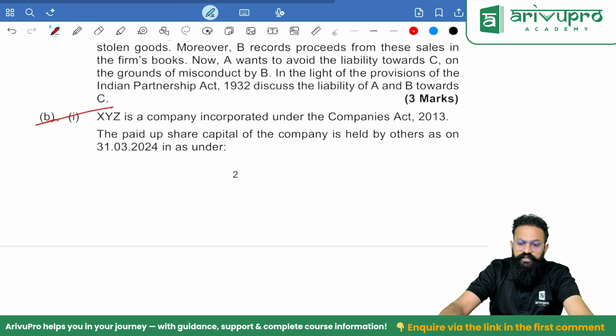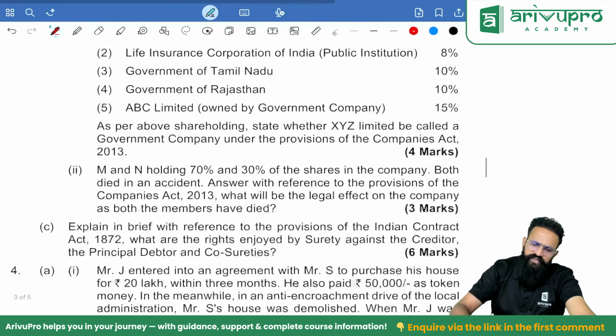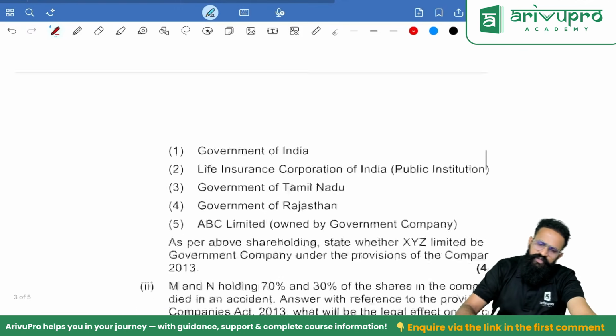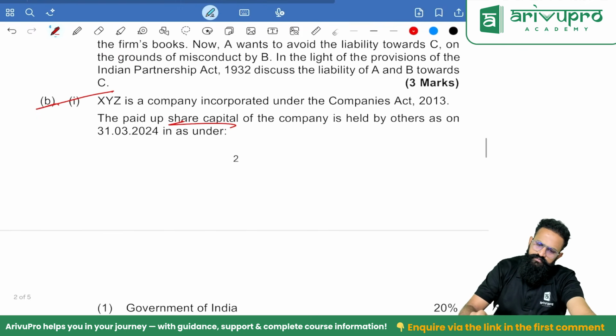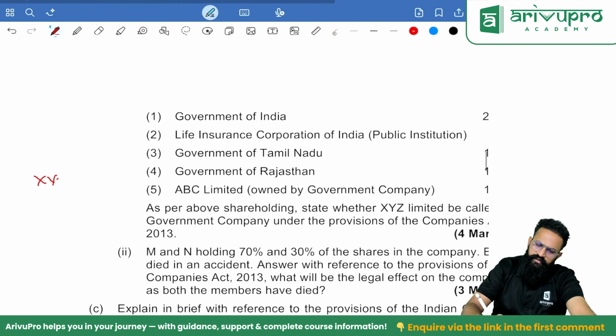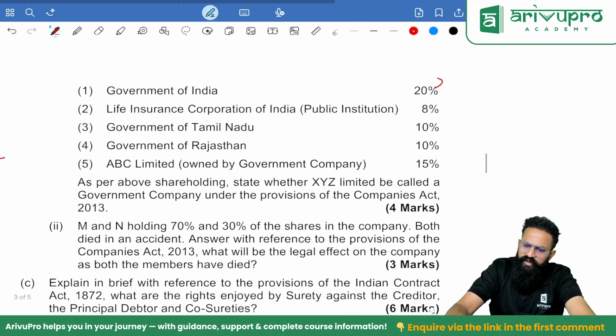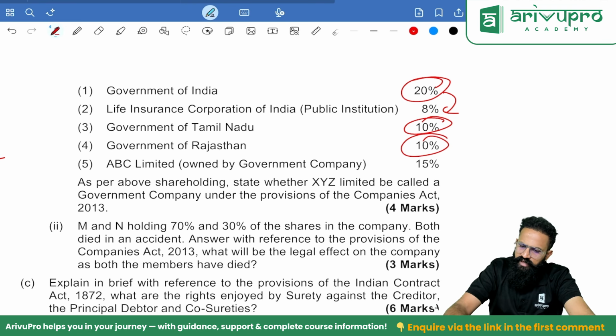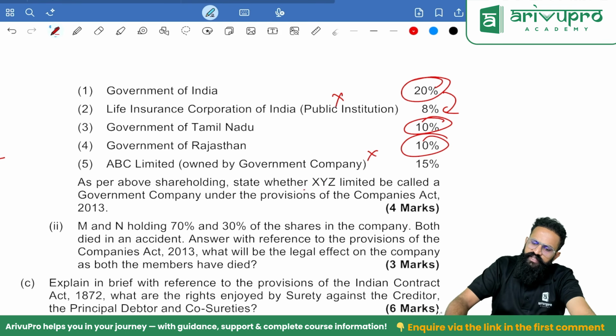XYZ is a company incorporated under the Companies Act 2013. The paid up capital is as under. Okay, XYZ Limited. Government of India holds 20, plus Government of Tamil Nadu holds 10, that is 30, Rajasthan 10, that is 40. LIC you don't count. As per above, whether XYZ Limited can be called a government company?